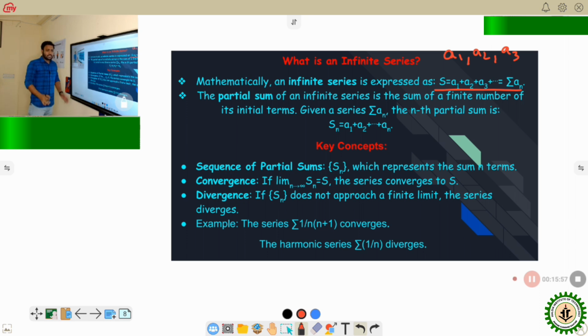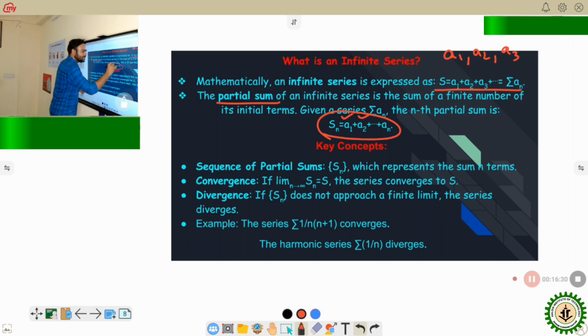Now the sum of the first n terms of an infinite series is called the partial sum. This can be denoted as Sn, which is equal to a1 plus a2 plus dot dot dot an. These are the first n terms.